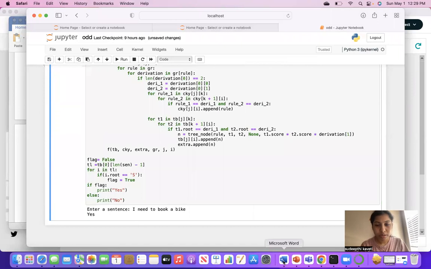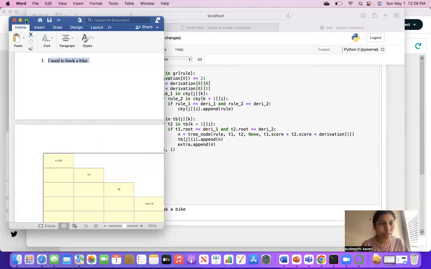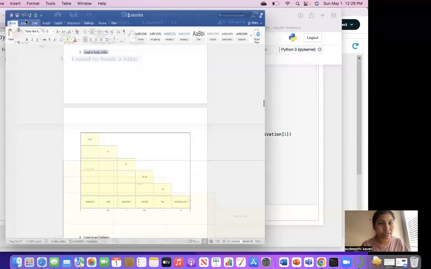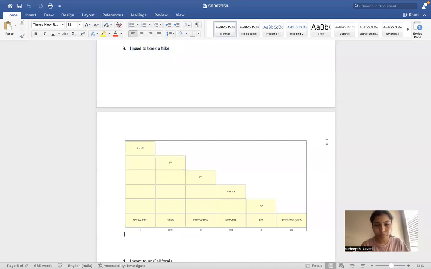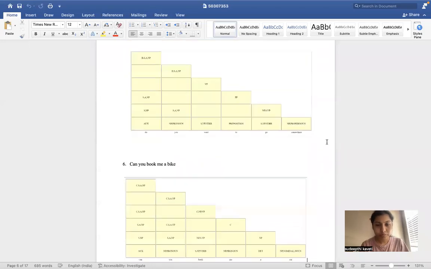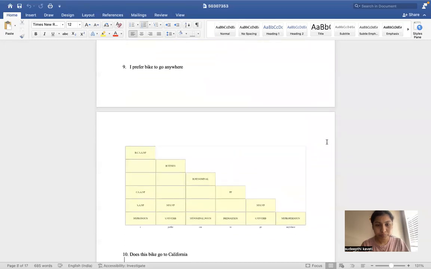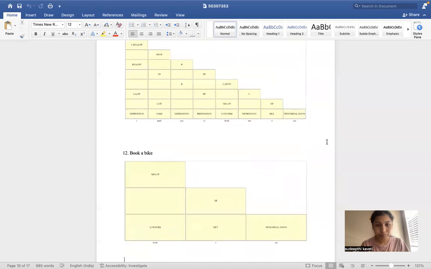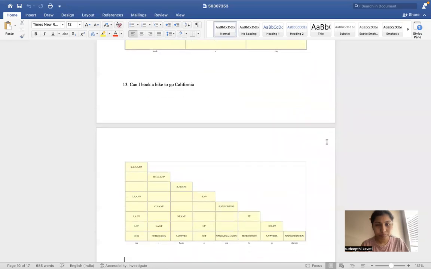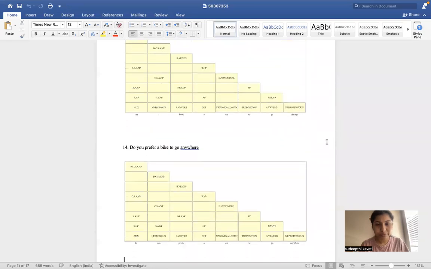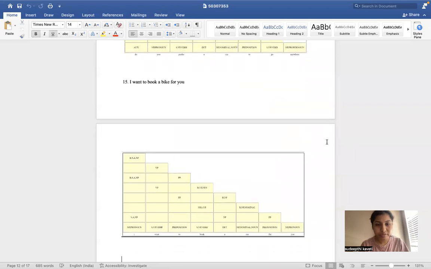Yes. And as a sample, I'll show you the invalid sentences. These are the 15 valid sentences.